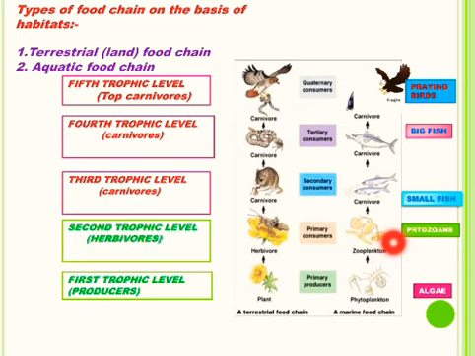Zoo means animals, plankton means microscopic. So these are microscopic animals found freely floating on the surface of water, for example protozoans. They are the primary consumers of the aquatic ecosystem. These are in turn eaten up by small fish, which form the secondary consumers or primary carnivore in the aquatic food chain. And these small fish are eaten up by the big fish, and big fish are eaten up by the fish eating birds, which act as top carnivores in the aquatic food chain. So this is an example of 5-step aquatic food chain.